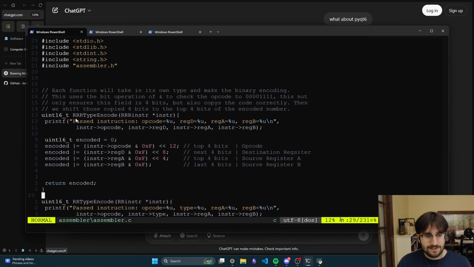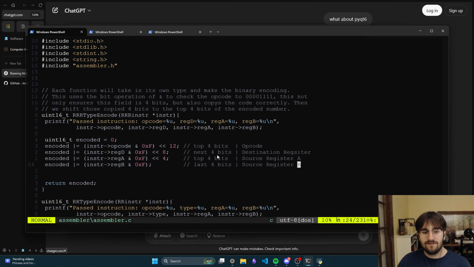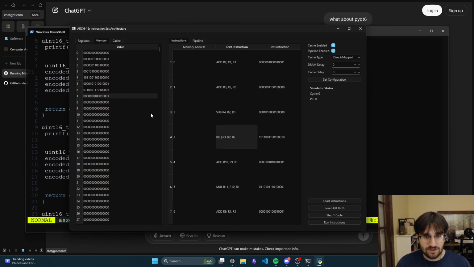And then up here, for an RRR, so that add register 1, register 2 to this destination register is an RRR type. This is just bitwise stuff of doing an AND. So we only get the bits that we want out of a shift to 12. So we only take the top 4 bits. And so now we have a 16-bit value of only the bits that we want up here. And then at the end, the encoded string is going to be everything that we wanted. And so when you go here, these are all the encoded strings. Anyways, I'm spending way too much time on this.